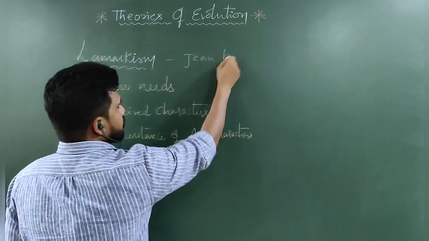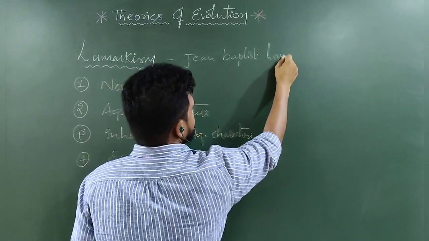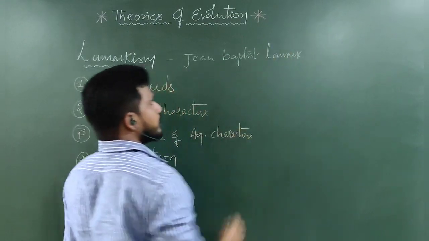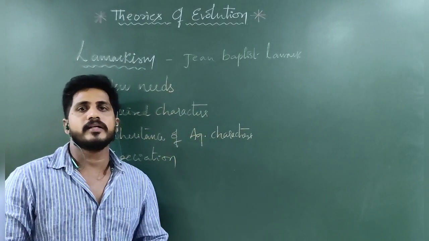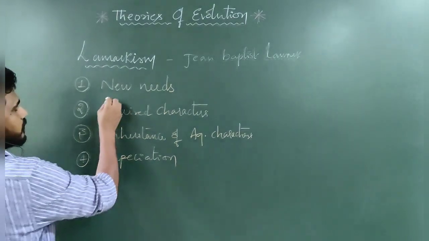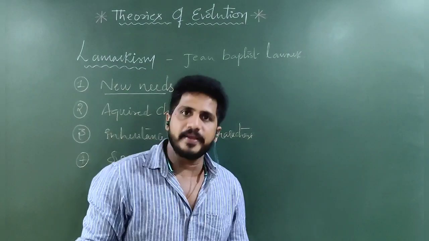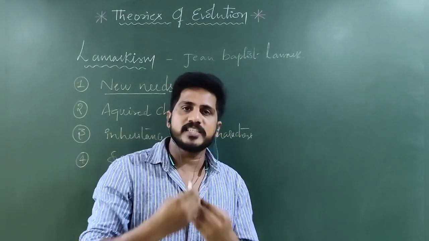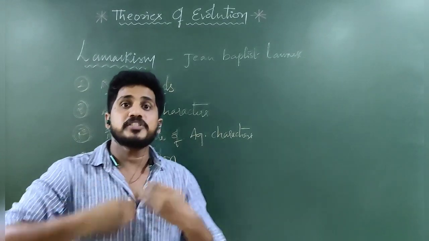Jean-Baptiste Lamarck studied based on comparisons between fossils and living organisms. He proposed some postulates. They are new needs. Whenever an organism is developing and changes occur in the surroundings or environment, we have to change ourselves.